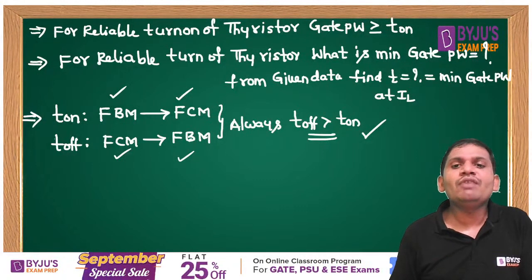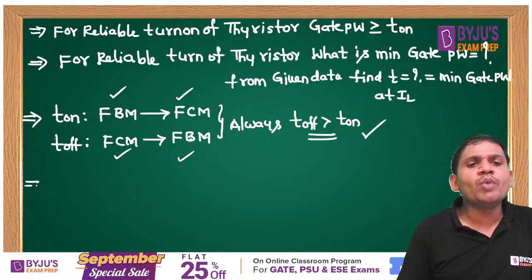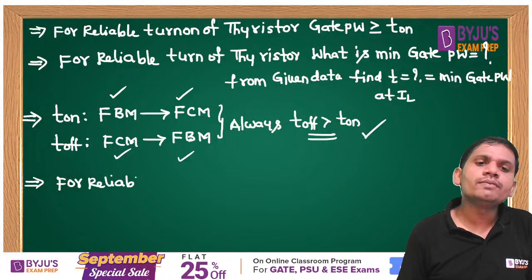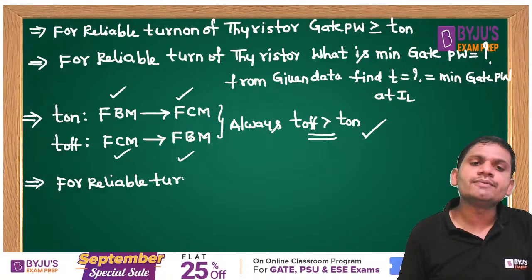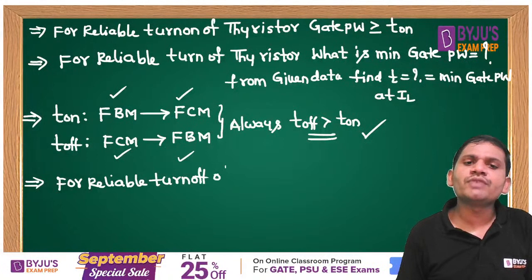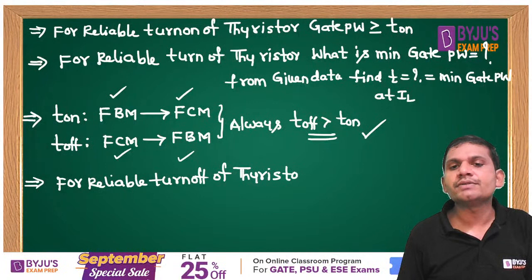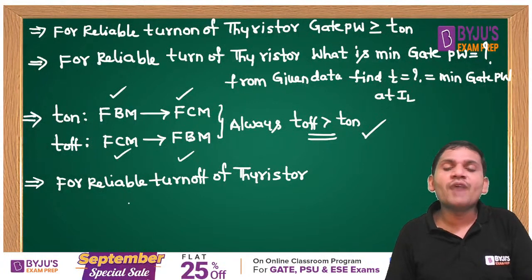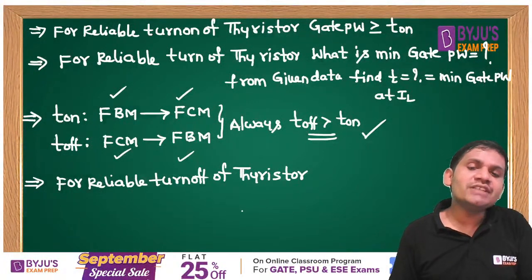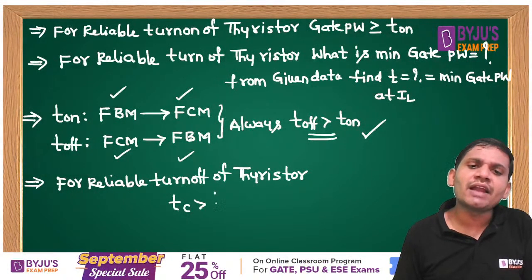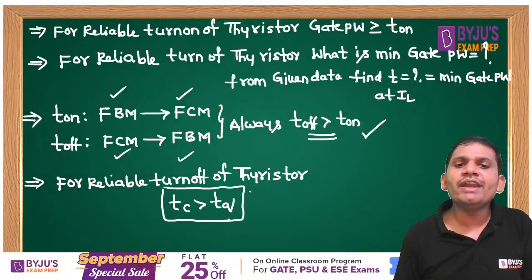Always off time is greater than the on time. One more important point, very important, students: for reliable turn off of a thyristor, always which time is greater? Circuit turn off time is greater than the device turn off time. Very important: TC is greater than TQ, students. Very important, 5 star.